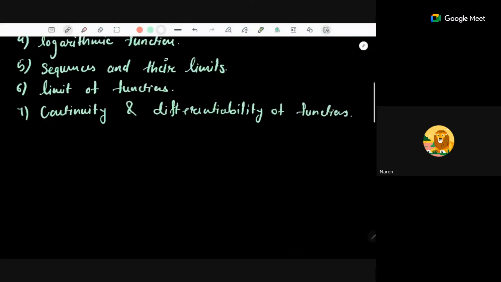Okay, so let's start with the exponential function. In between, if you feel there is any lag or something from my side, just let me know by unmuting yourself. So, exponential functions. What is an exponential function?